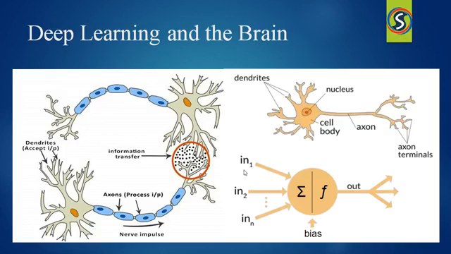Whenever you get some information, that information passes through your ears. From your ears, the information reaches your brain. To receive the information in your brain, there is a nervous system. In that nervous system, there are dendrites. Those dendrites will receive the information. After receiving the entire information, they pass the information to neurons. In the neurons, some kind of mathematical procedure will run. With that, the neuron will fire.